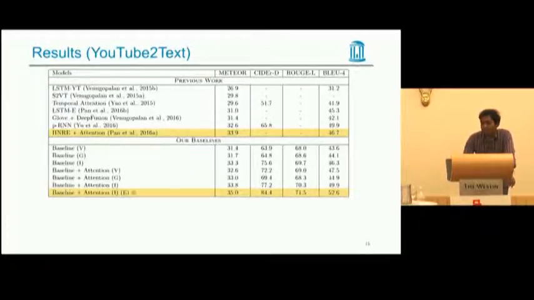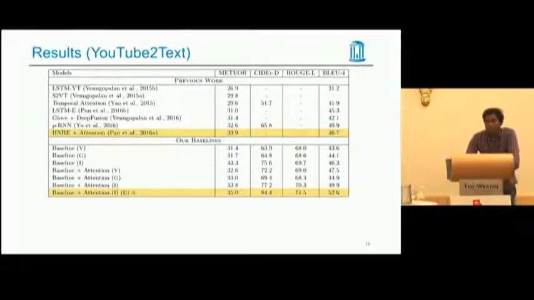We use a sequence-to-sequence encoder-decoder with attention mechanism, and we tried different frame level features, inception features, GoogleNet features, and we found inception to work best. And this is a strong baseline in comparison to all the previous works.